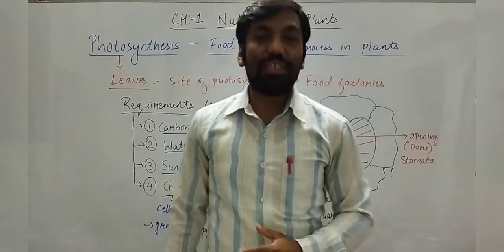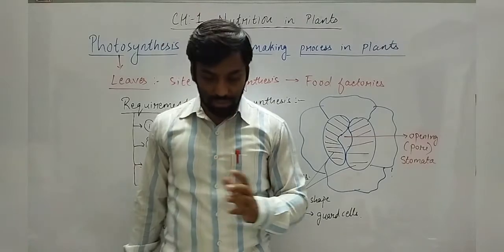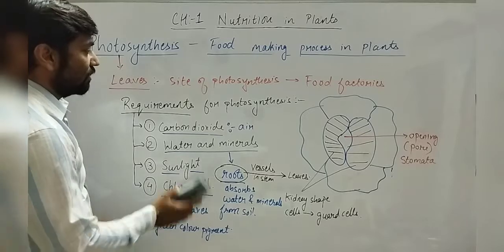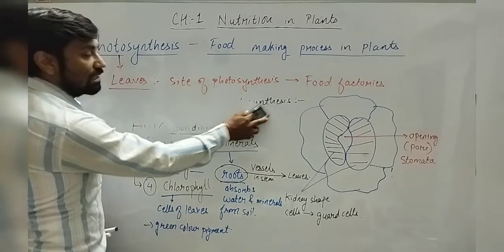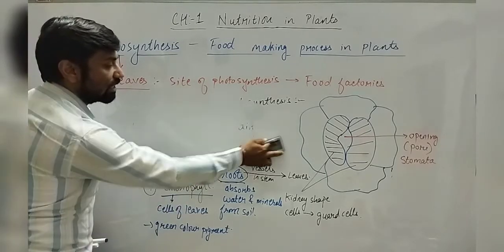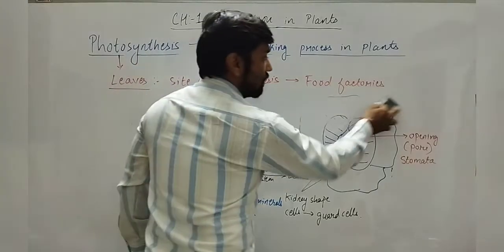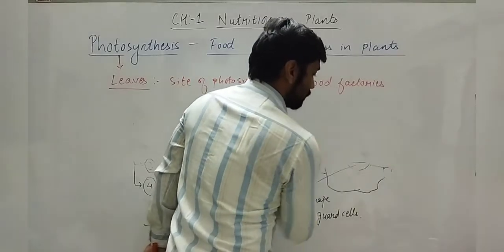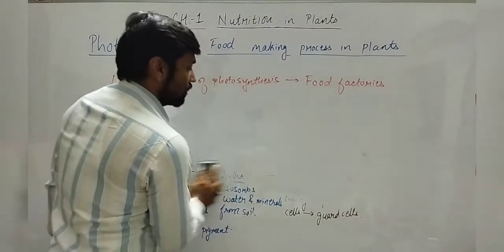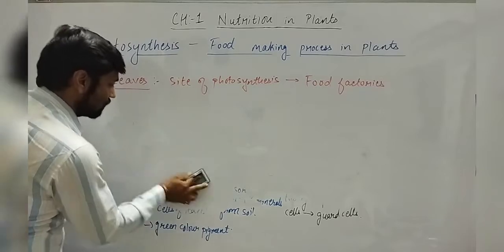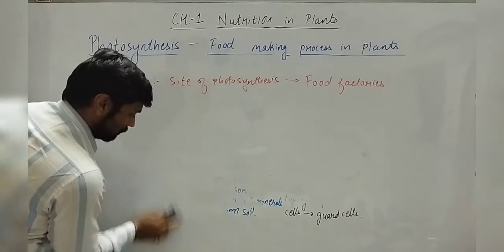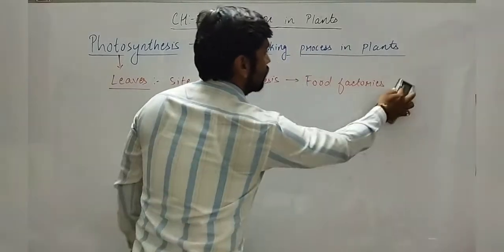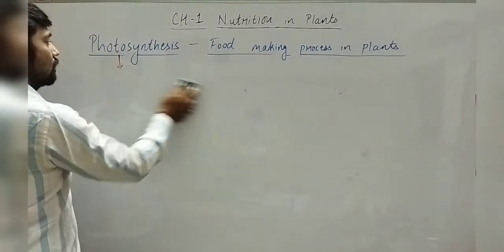So we will understand it by the equation. Let us see the equation of photosynthesis. What are the requirements that we have already seen? Carbon dioxide and water are the main source. So let us see the equation for photosynthesis.